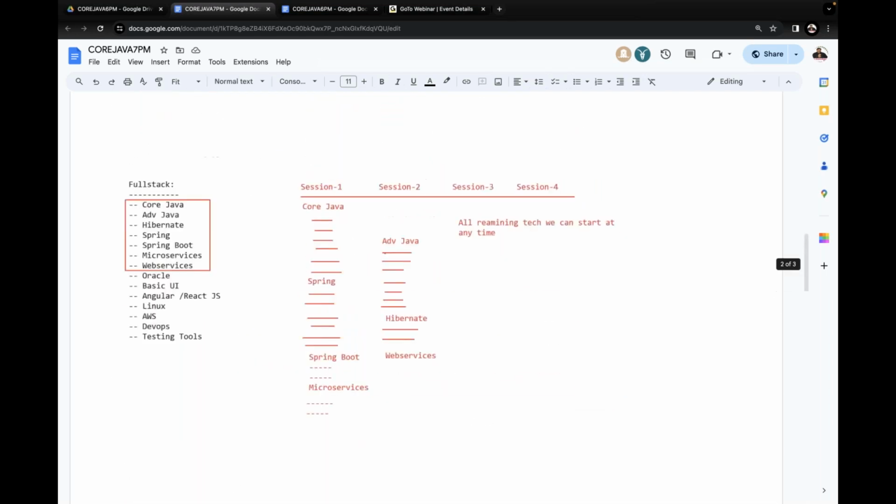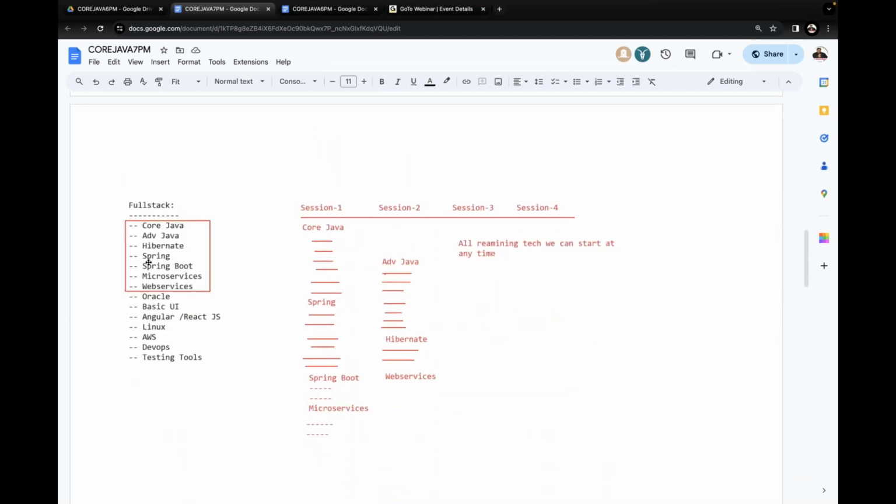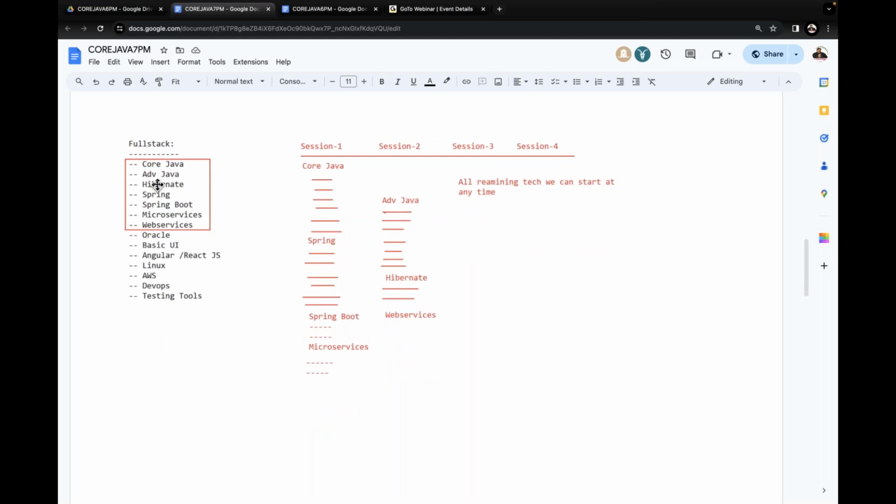This is somewhat of an introductory part, and we can understand it now. I have listed all the content here. What is available inside the full stack Java developer? What exactly is the content available inside the full stack Java developer? Just let us understand it clearly and check it.